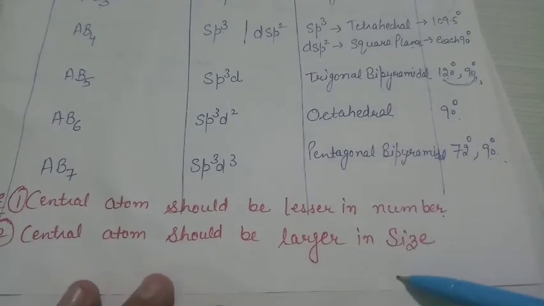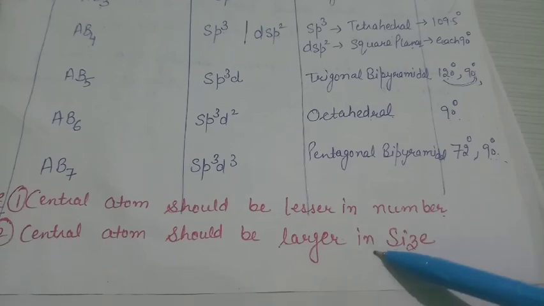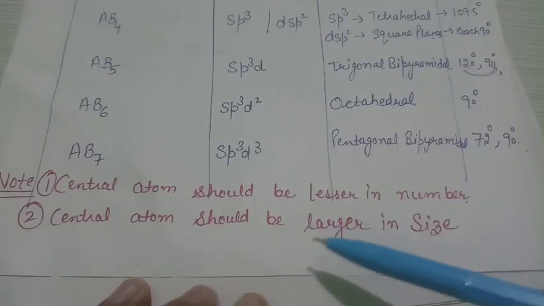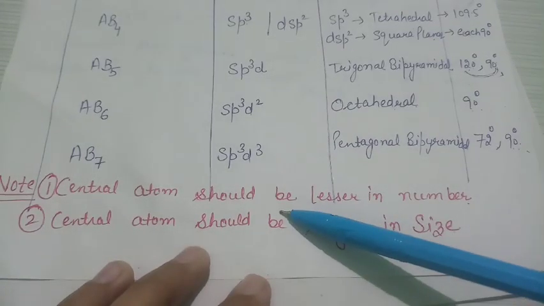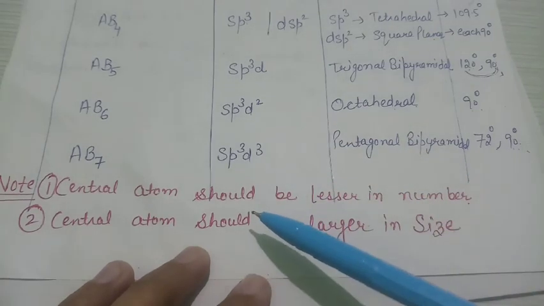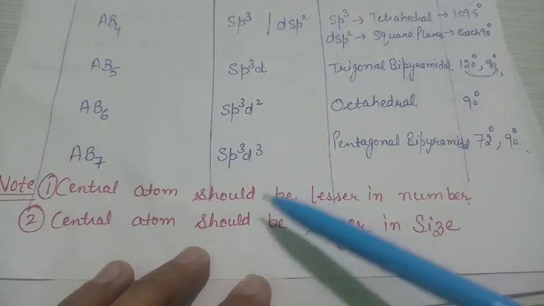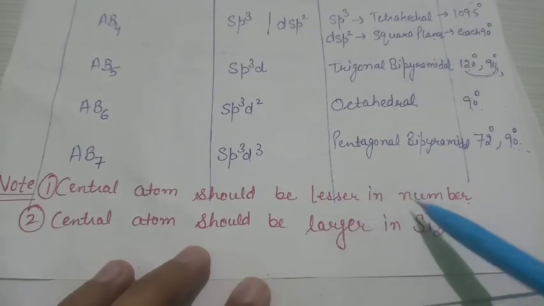Now, before starting the molecules, this is really a note. You have to remember this: in order to decide the central atom, what factors do you have to consider? Firstly, you have to look at the formula given to you in the exam.